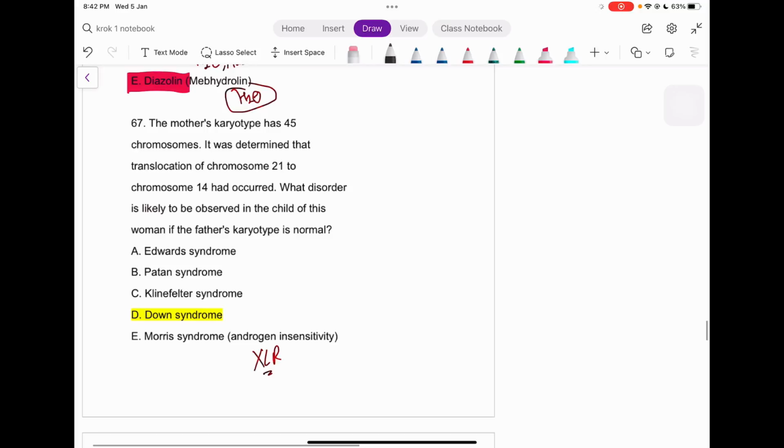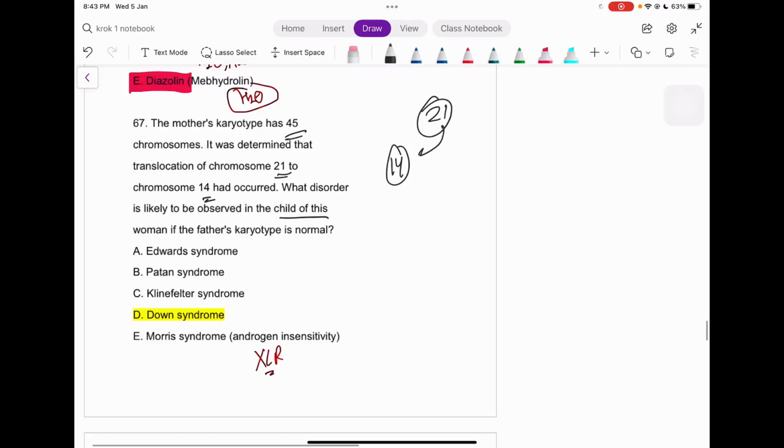Mother's karyotype was 45, okay, we know. And I determined the translocation of 21 to 14. Okay, so 21 to 14 translocation has happened here, right? So now, it's the child of this woman. If the father's karyotype is normal, so father is having the XY, right?